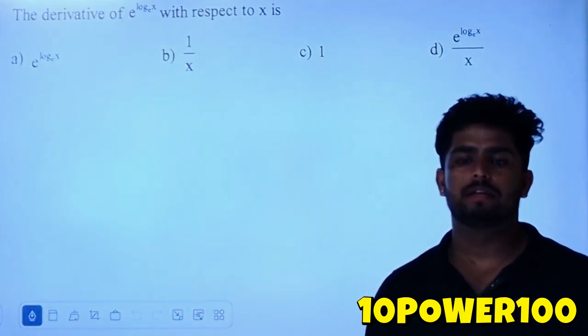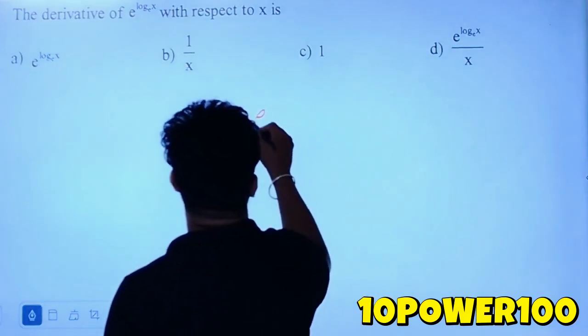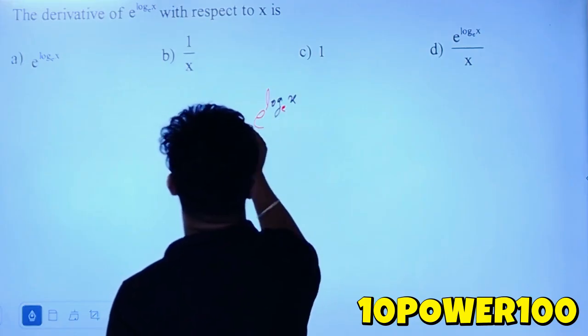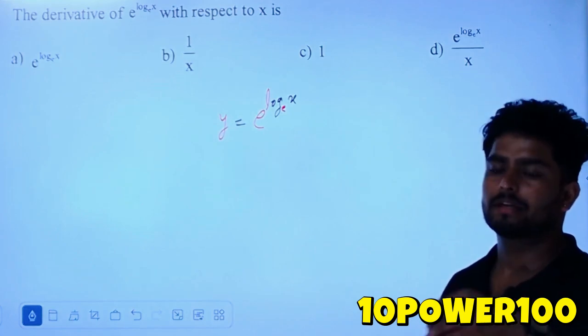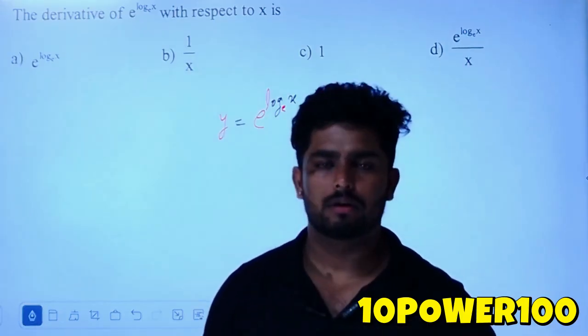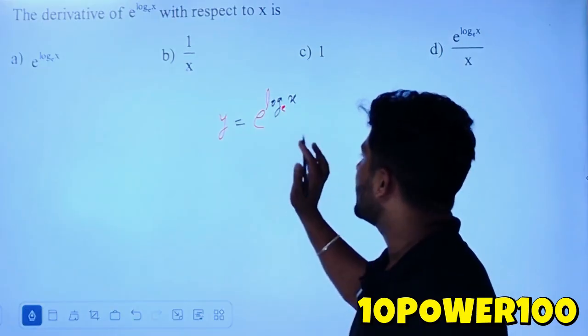Okay, next one. The derivative of e to the power log x. This is very important. e to the power log x, the base e. We'll take y is equal to e to the power log x the base e. Two answers can come. So all this depends on your lecturers, whichever answer they give, both answers are correct, makkale. It's all based on your lecturers whether they give it or not. I'll tell you why two answers are correct.